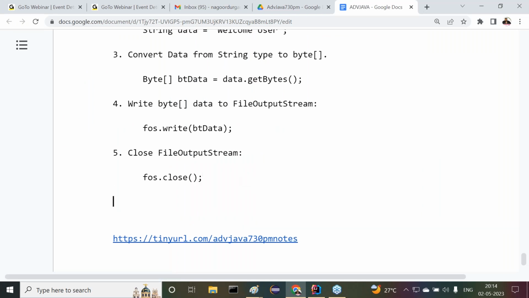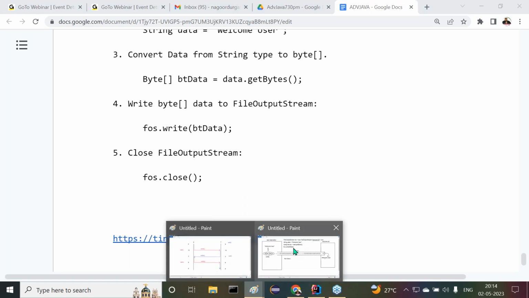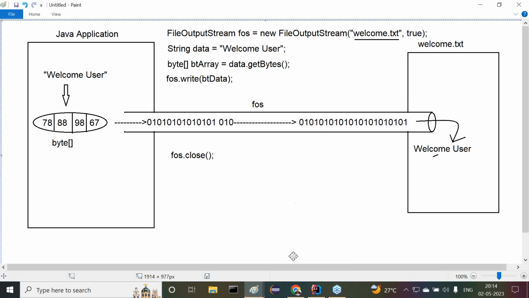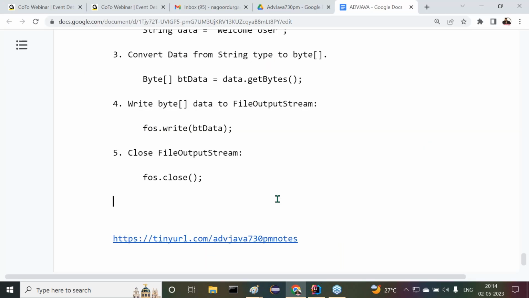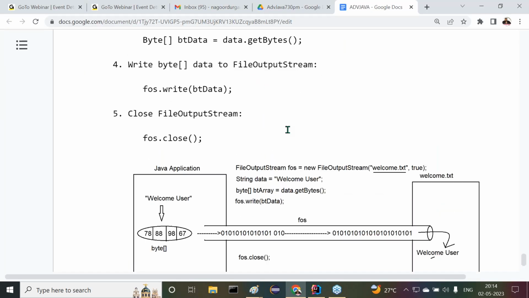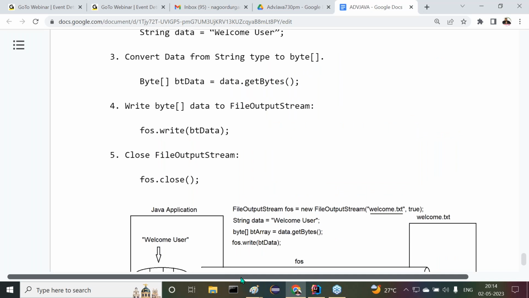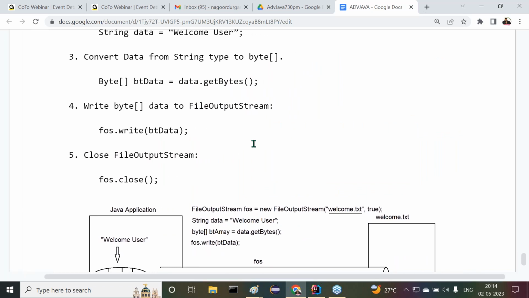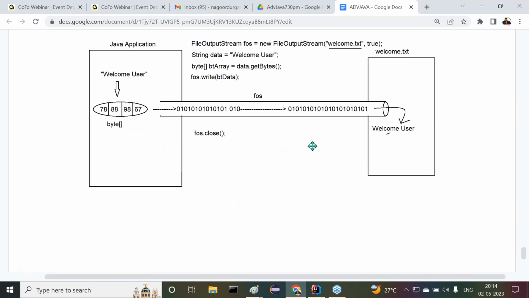FOS dot close method. That's okay, fine. Right, so now let me take this diagram here. I'll use this diagram. Now let me open this diagram. It's okay, fine. Right, sir. Now I want to show an example. Now try to understand it. All cases I want to show in the form of examples.